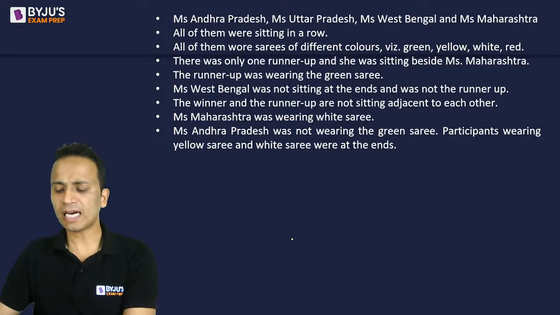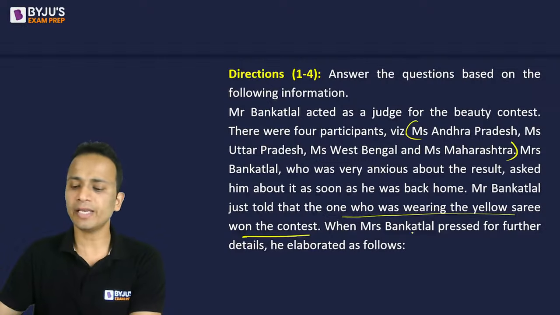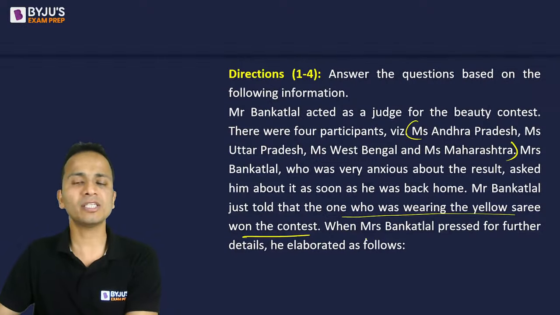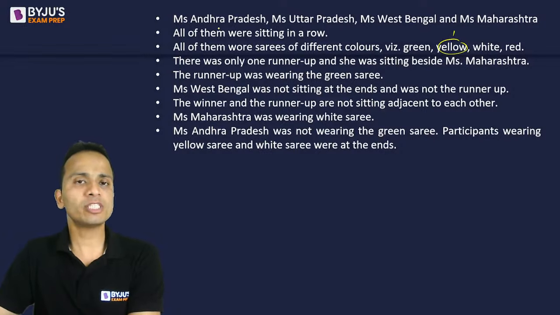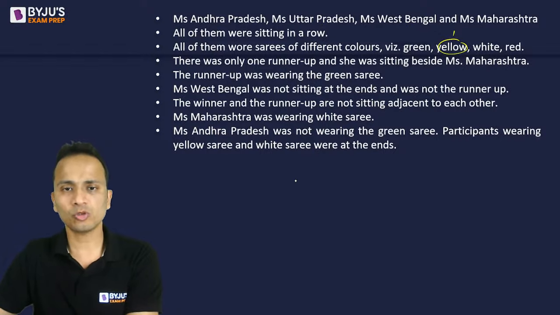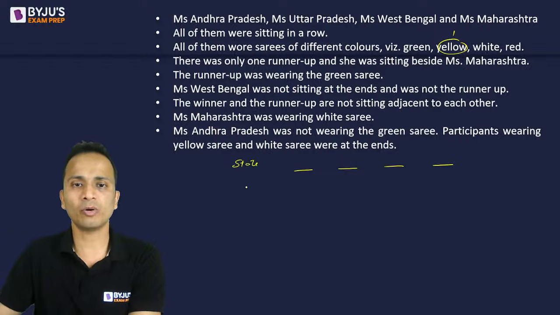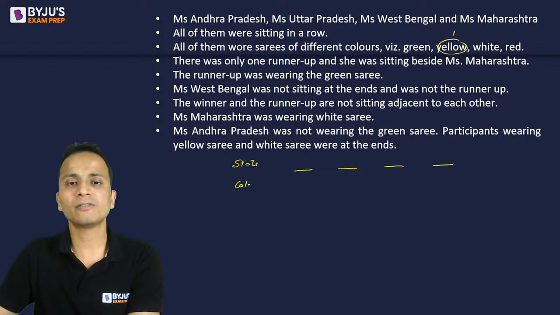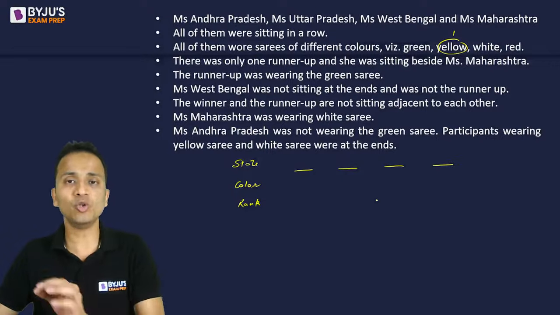Okay, so we shall start. Information from the previous page was that the one who was wearing the yellow sari won the contest. So that means she was rank 1. The four states are Andhra Pradesh, Uttar Pradesh, West Bengal and Maharashtra. All of them were sitting in a row. So I'll make rows 1, 2, 3 and 4. I'll write the name of the state, the color of the sari and the rank that this person has obtained. So these are four people. It might be possible that they will be ranked 1, 2, 3 or 4.